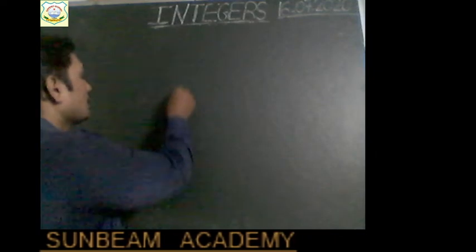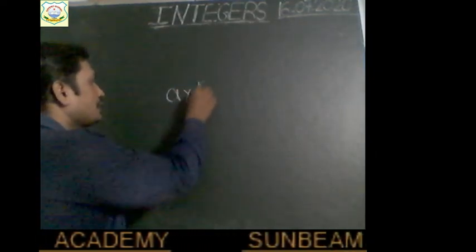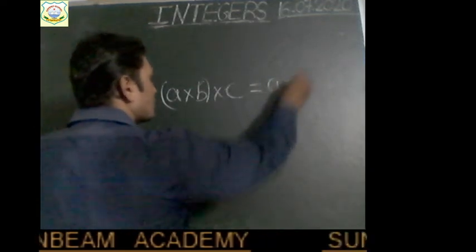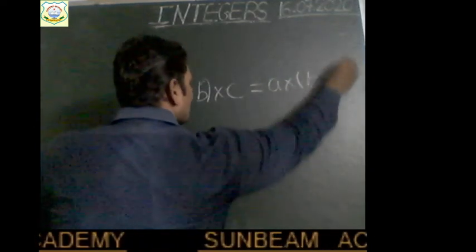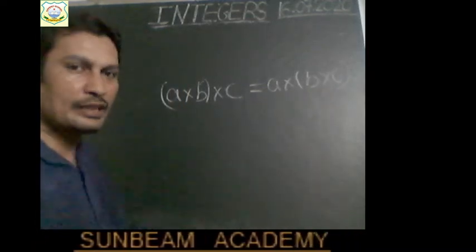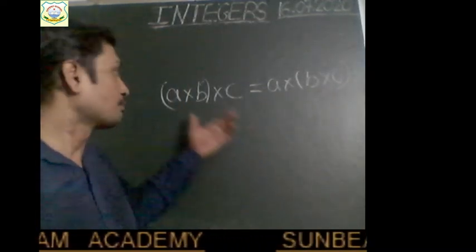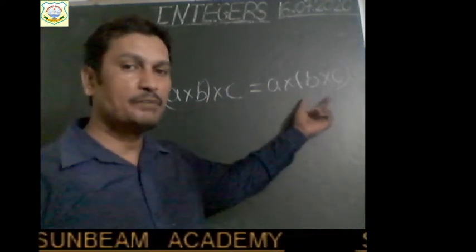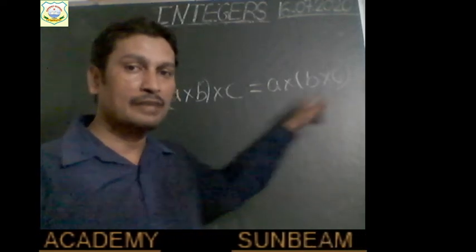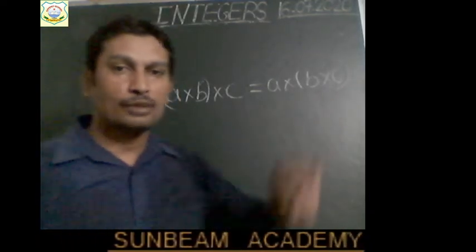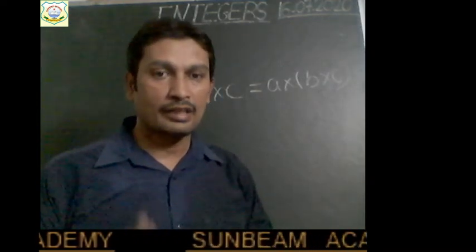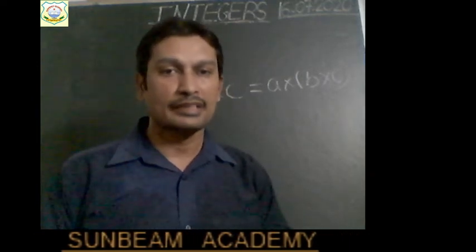So, according to associative law, let me write, children, (A into B) into C will be equal to A into (B into C). In both the cases, the result will be the same. Firstly, we multiply A and B, then multiply the third integer C, or firstly we multiply B and C, the second and third integers, and then multiply the first integer at last. In both the cases, the result will be the same, right? So this was associative law of multiplication of integers.